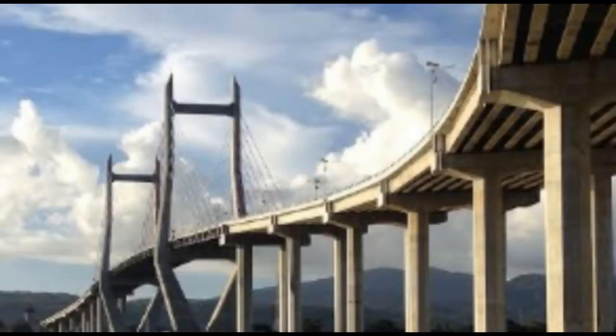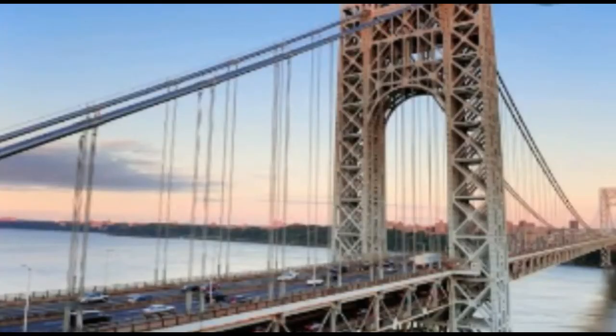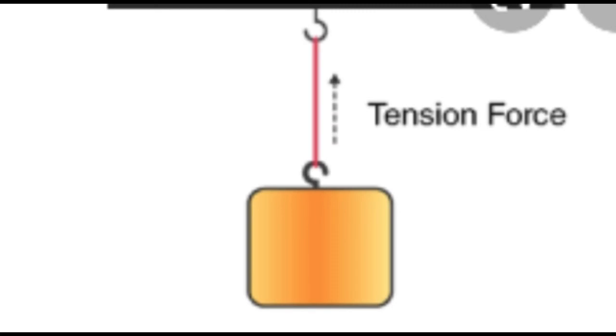There are 3 kinds of forces: tension, compression and bending. I am showing these pictures of bridges because in these bridges these 3 forces are applied. Tension causes stretching.